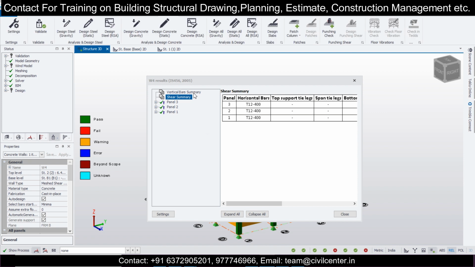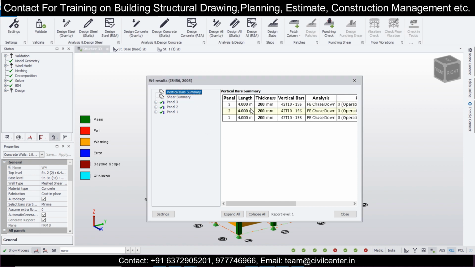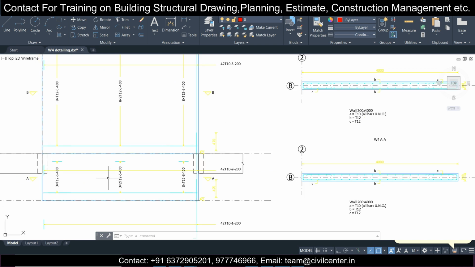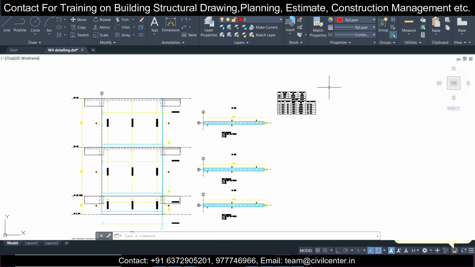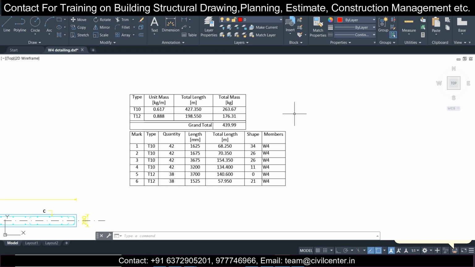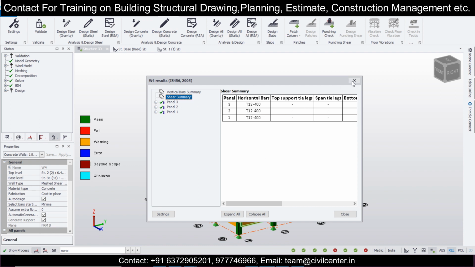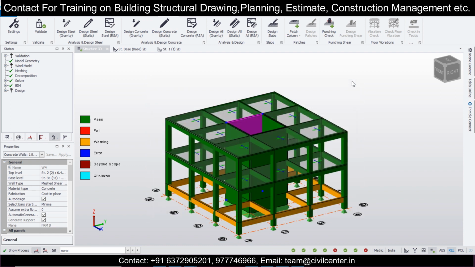To sum up everything, if you design any particular shear wall in Tekla Structural Designer, you'll get the vertical bar summary here. You'll just take this value: 10 mm bars at 200 mm spacing center to center, and 12 mm bars at a spacing of 400 mm center to center. The same is for the drawings as well, how to decode the drawings. I hope after watching this video we know what results we need to take from this software. So we'll end today's session.